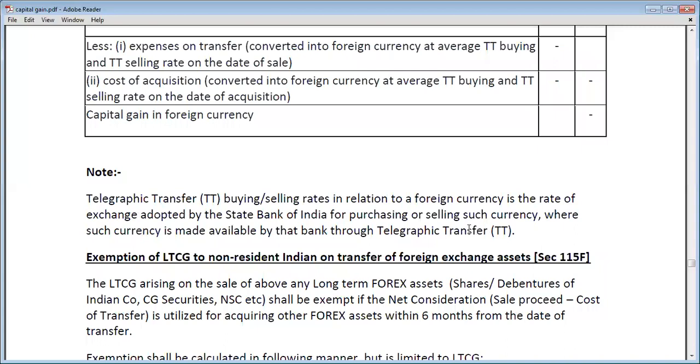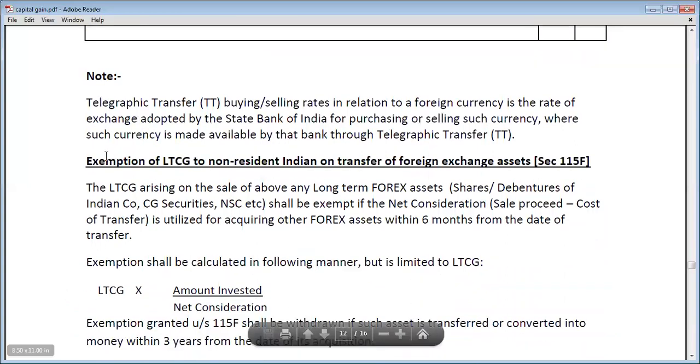Next provision is exemption of long-term capital gain to a non-resident Indian on transfer of foreign exchange assets.